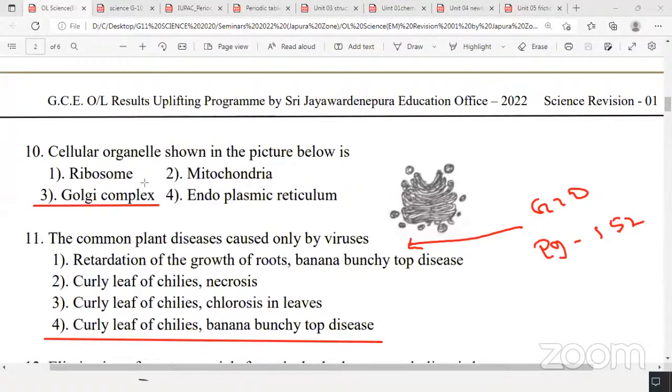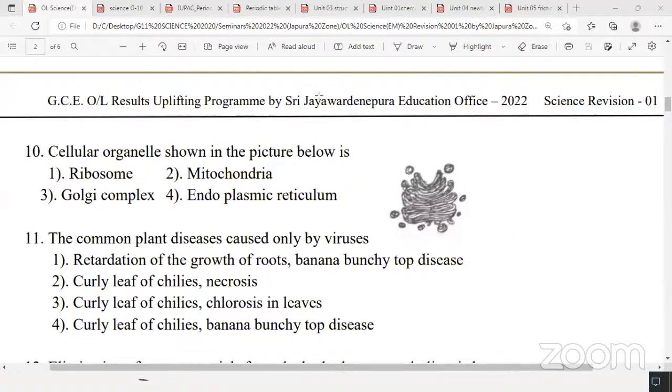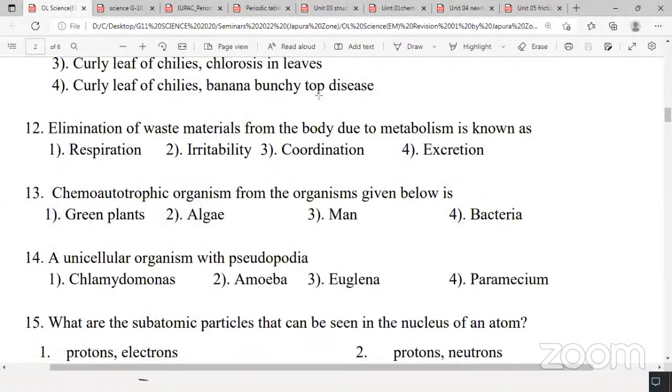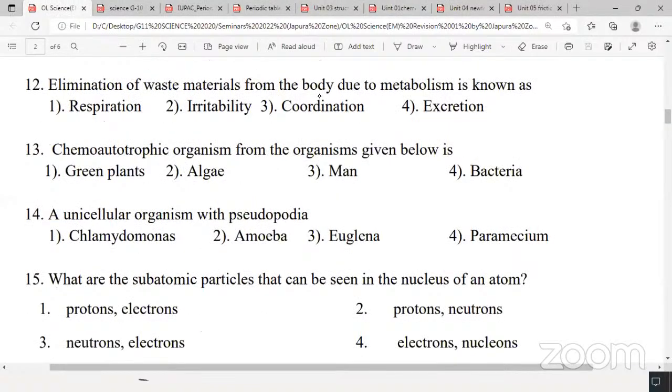Then question number 12. I'll erase the screen. Elimination of waste materials from the body due to metabolism. To become an excretory product, it should be due to metabolism. Actually, for this we have a separate system called the excretory system. Such substances are called excretory substances. And the answer is 4th, excretion.